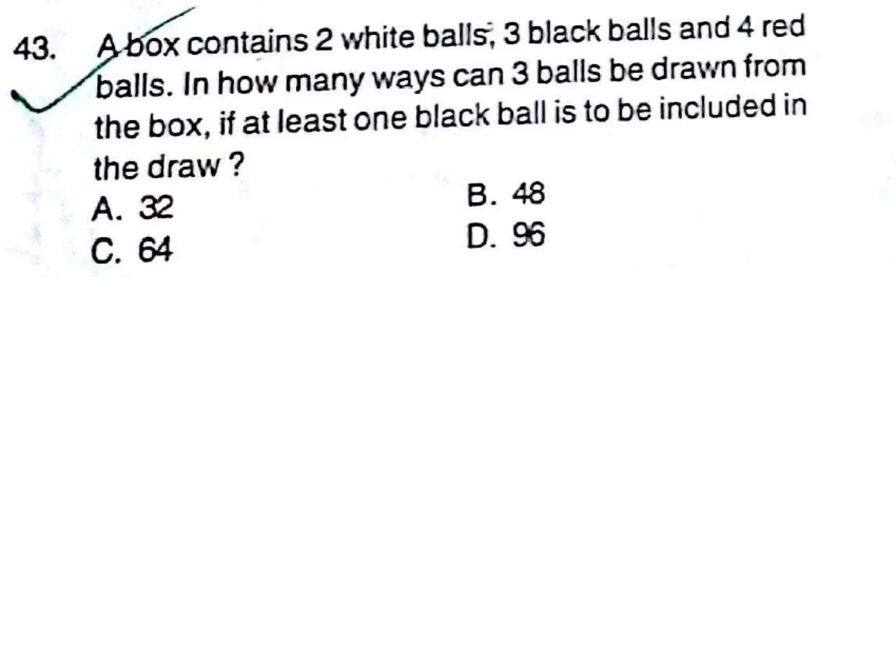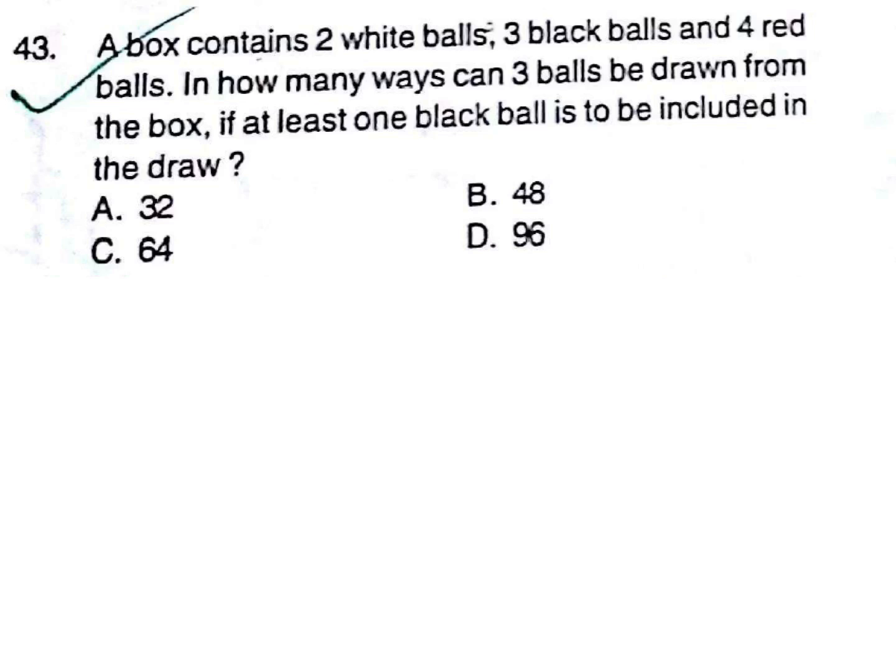Profit loss question. From probability also they are asking questions. So probability also important. Permutation and combination. A box contains 2 white balls, 3 black balls and 4 red balls.